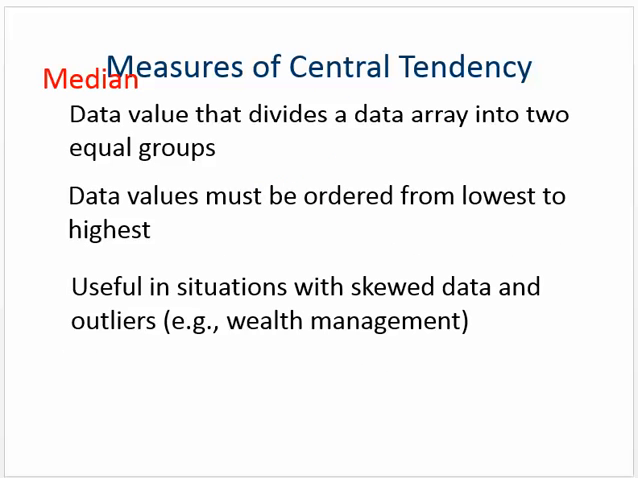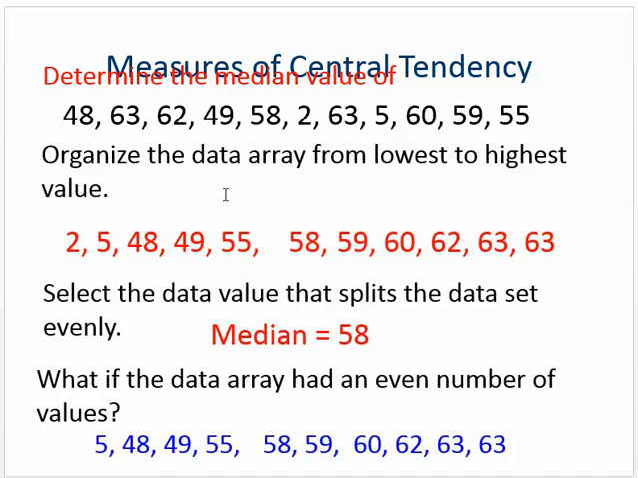Measures of central tendency: the median. The median is the one in the middle. What they do here first is go from lowest to highest. You could go from highest to lowest; it doesn't matter. Then it says select the data value that splits the data set evenly. In this case, they got 1, 2, 3, 4, 5, 6, 7, 8, 9, 10, 11, and 58 is the sixth number. So there are 5 to the left and 5 to the right. So 58 is the middle number.